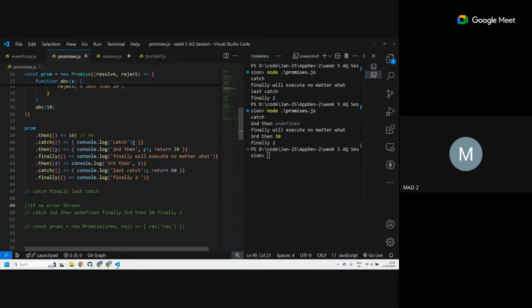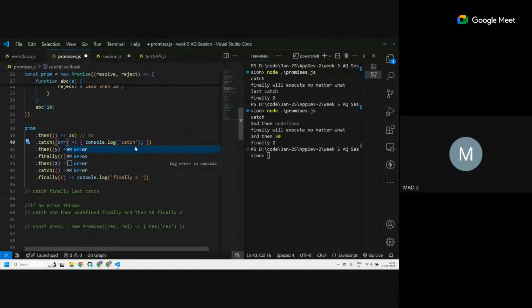Why? Because catch only executes where? If there is an error. So whatever I get in the parameter over here is the error that was thrown. I get the value of that. Okay, so let's go step by step.